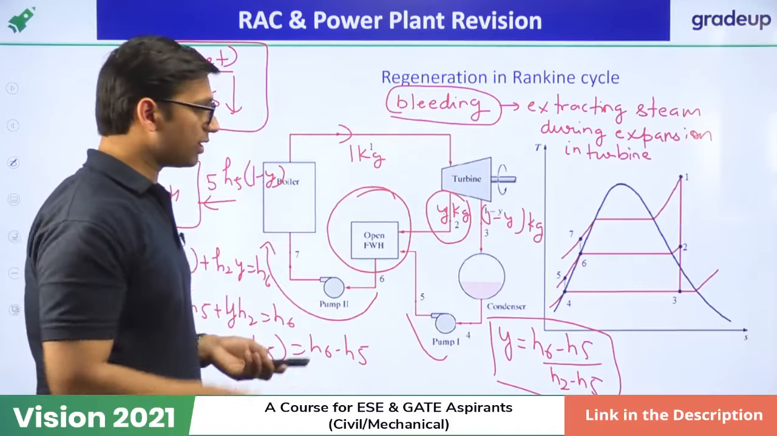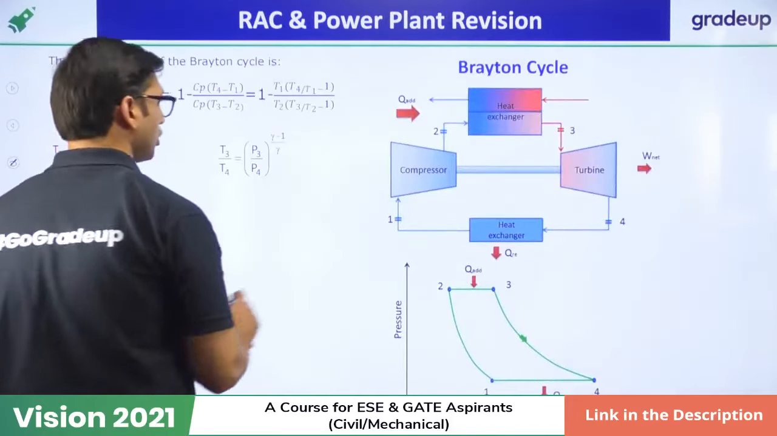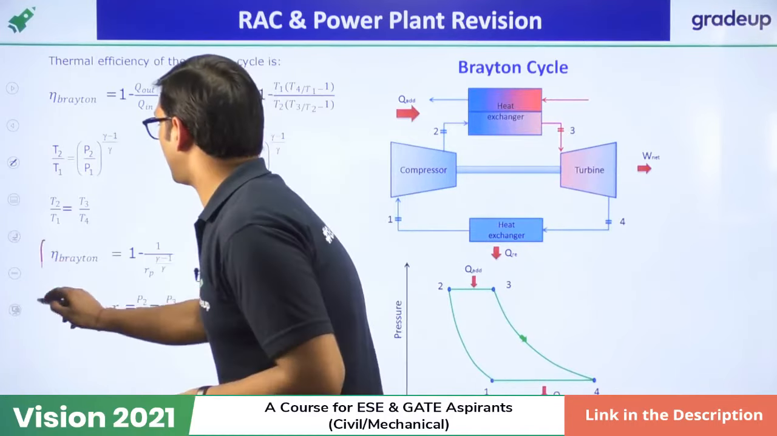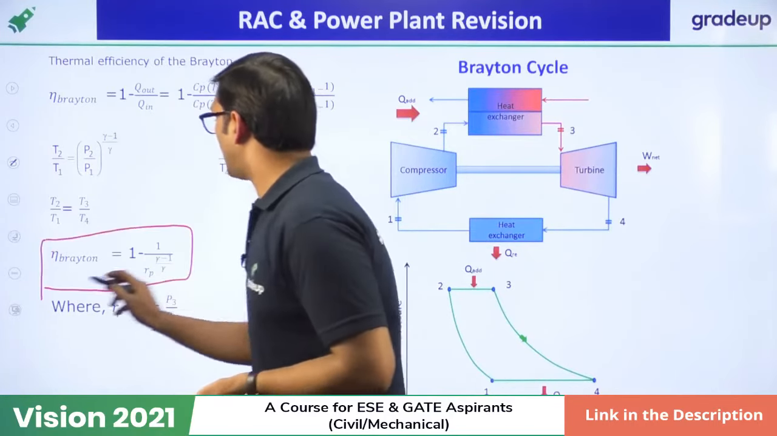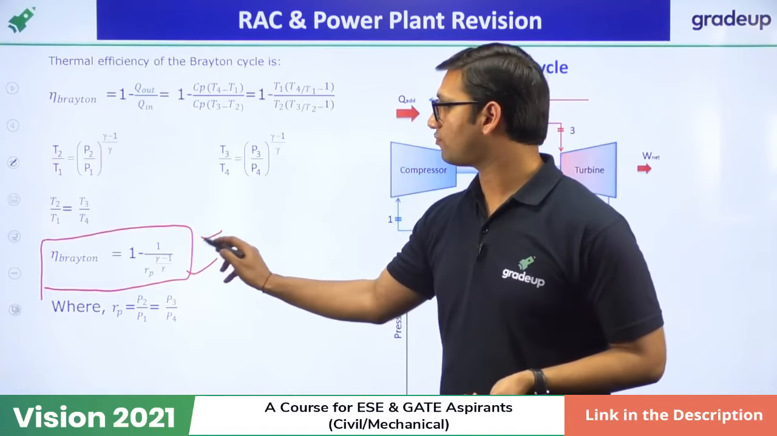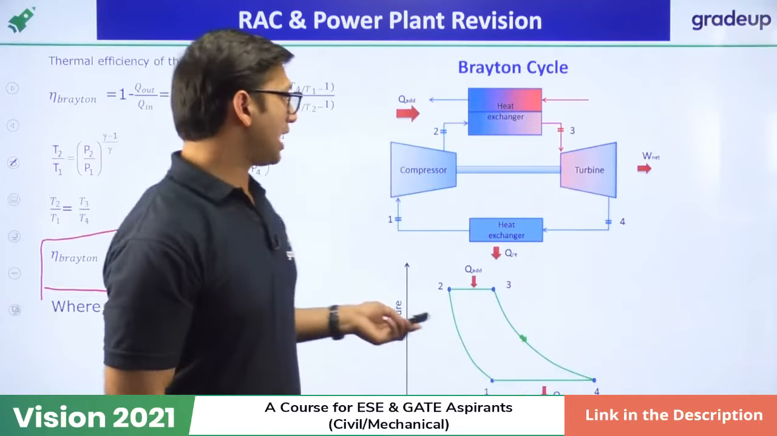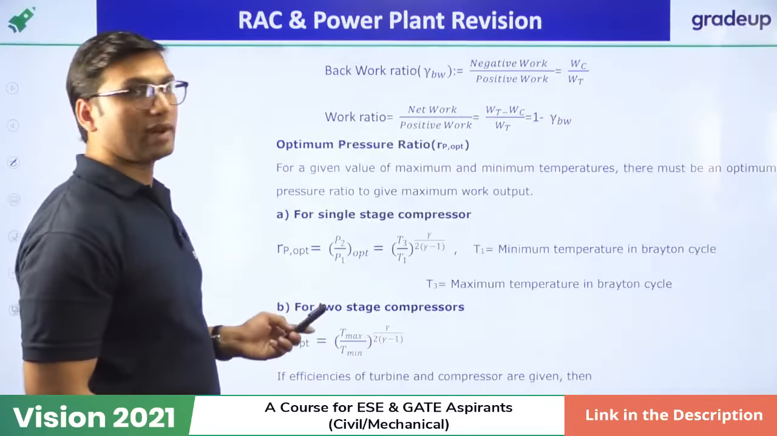But what I can tell you is, in the Brayton cycle also, you have to remember the formula of efficiency of the Brayton cycle. The efficiency of Brayton cycle is equal to 1 minus 1 over RP, that is pressure ratio, to the power gamma minus 1 over gamma. You have to remember this formula for efficiency of the Brayton cycle. Okay. So I am falling short of time, so I am just telling you like this quickly.